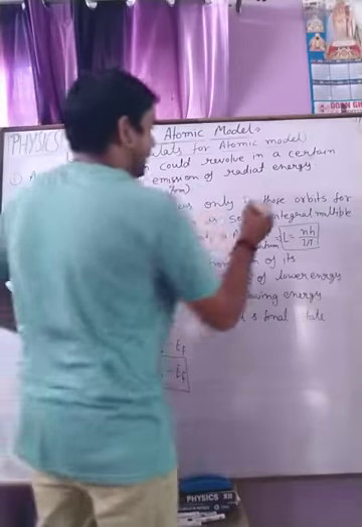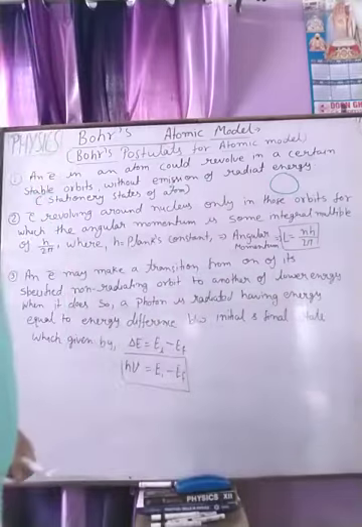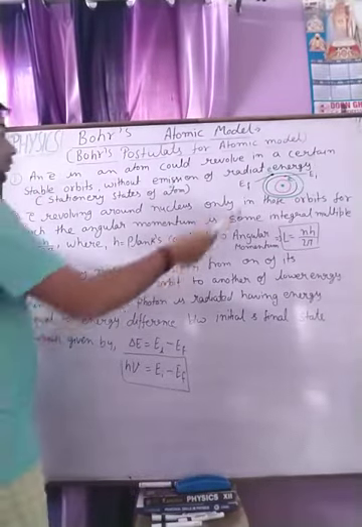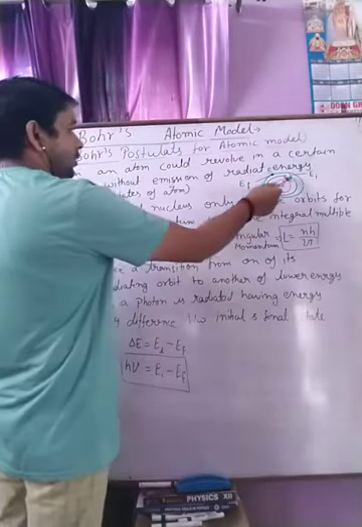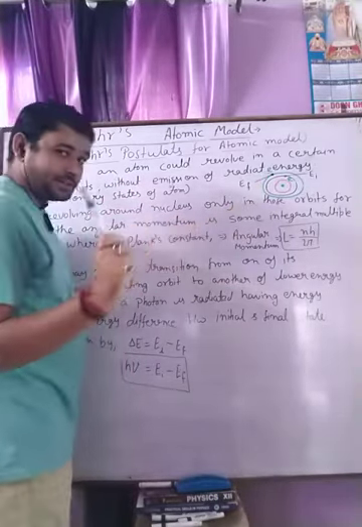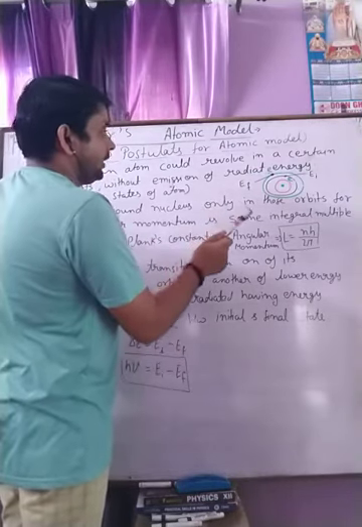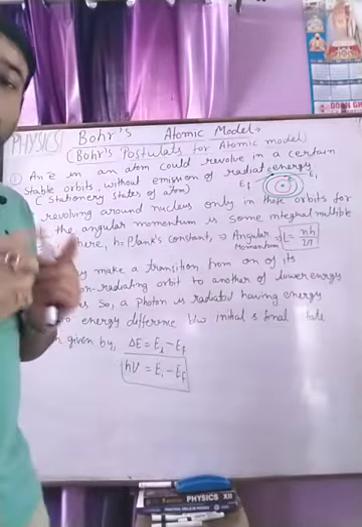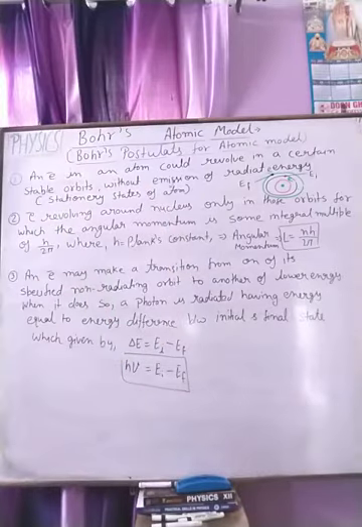In this postulate, he explained that the electron can only revolve in some orbits, and because it revolves in a stationary orbit, in that particular stationary orbit it cannot release or radiate any energy. This is first.